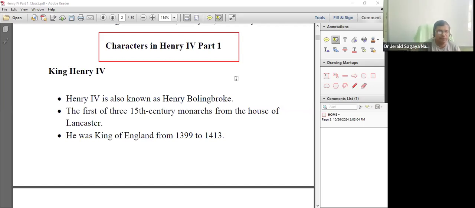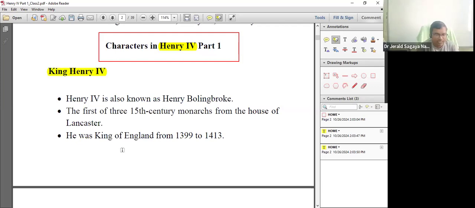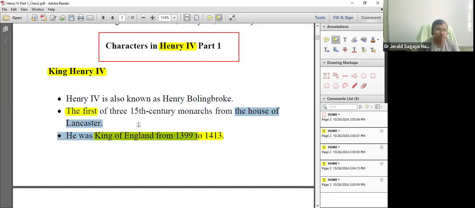When we say Henry IV, then immediately the title character is Henry IV, who was the King of England. When was King Henry IV King of England? He was a King of England from 1399 to 1413. He was the first person from the house of Lancaster.